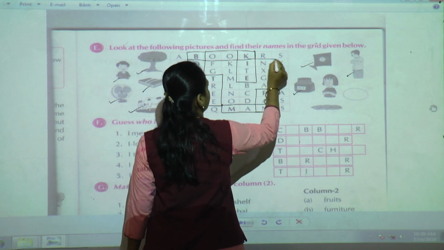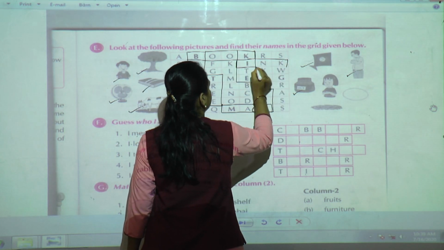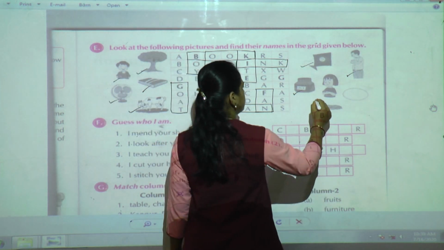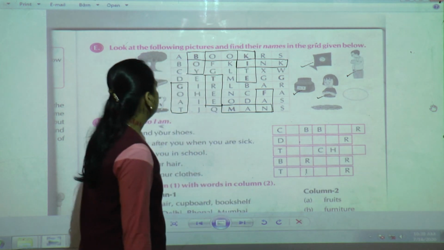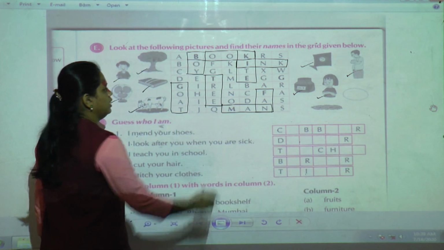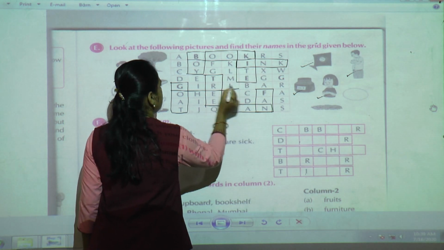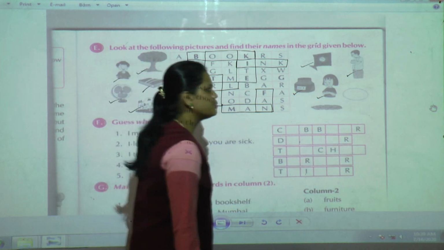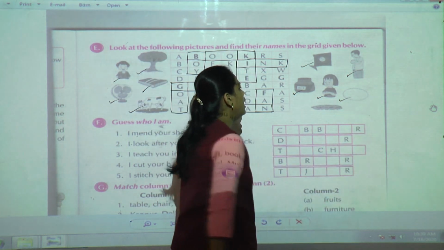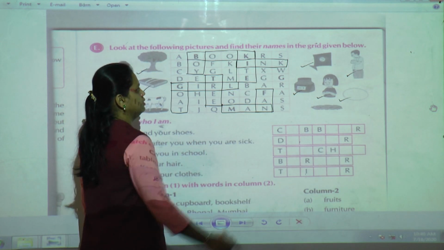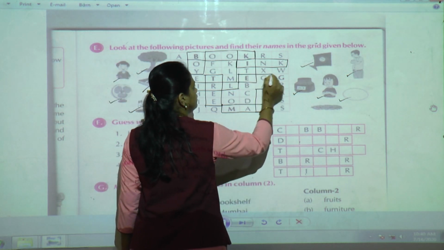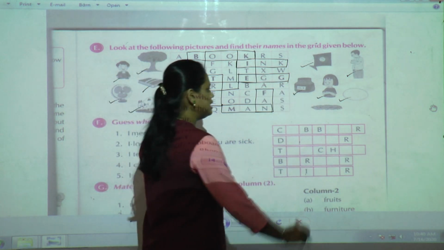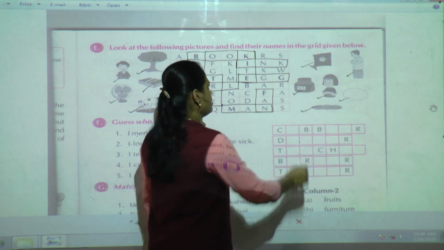Yes, in the second row. Next one is girl. Yes, it is here. Next picture is egg. And last but not least, what is this? Grass.